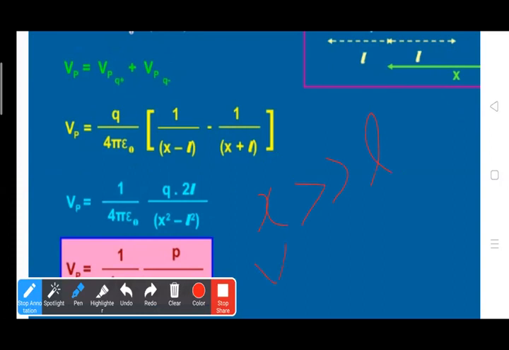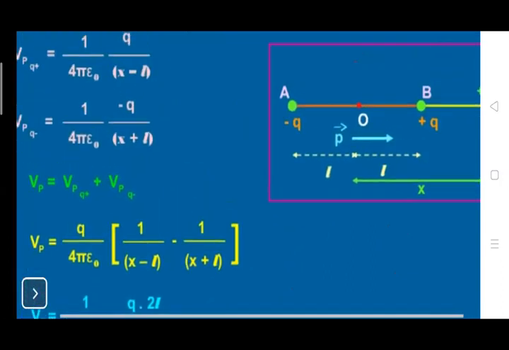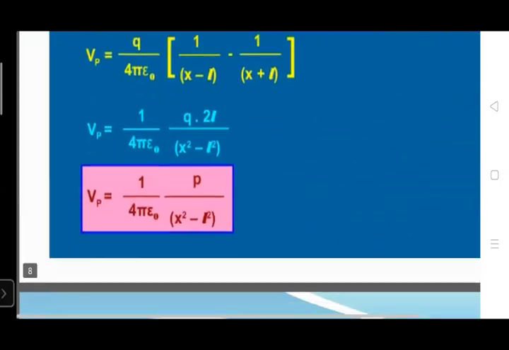So the potential at point P due to these two charges is given by 1 upon 4 pi epsilon naught times P upon X square. Okay, this is the potential due to a dipole on the axial line.